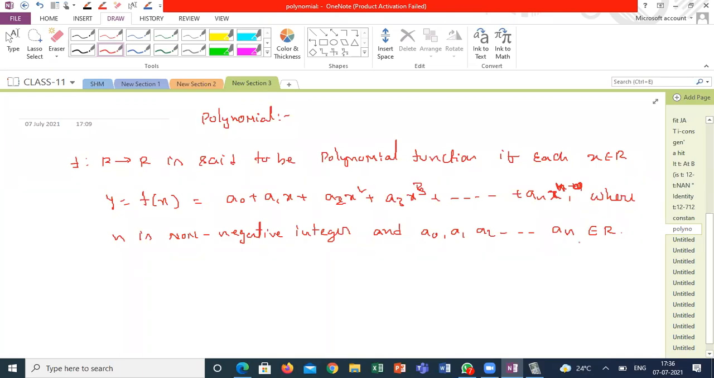Here we are not going to discuss the graph, just we will take some examples. Y is equal to x square is a polynomial function. Y is equal to x cube is a polynomial function. Y is equal to ax square plus bx plus c is a polynomial function. All these come under polynomial functions. Based on the type of function, the range and domain will be decided.